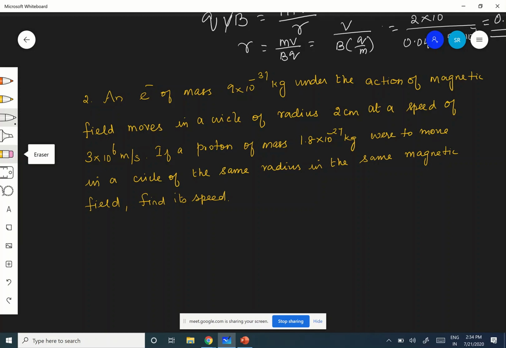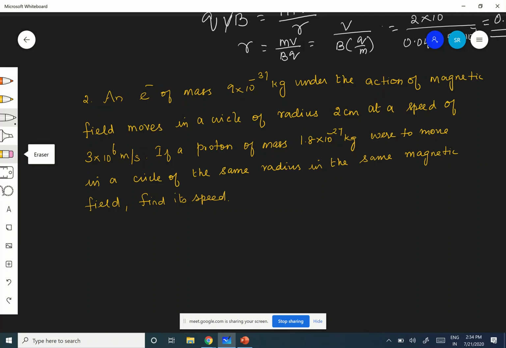Now, if a proton of mass 1.8 into 10 power minus 27 kilogram were to move in a circle of the same radius in the same magnetic field, what is its speed?